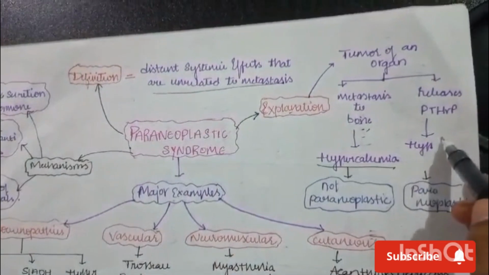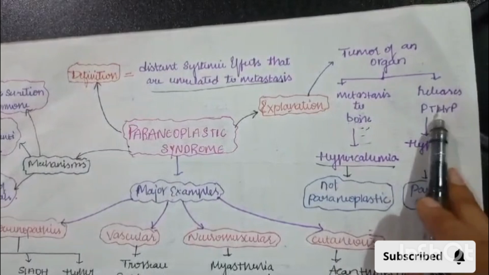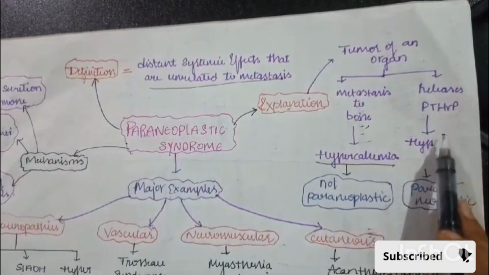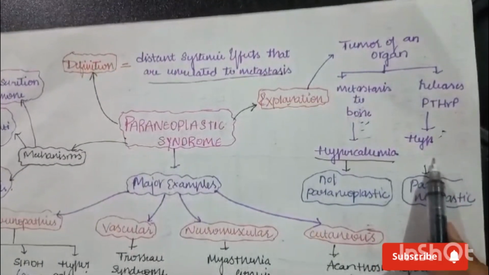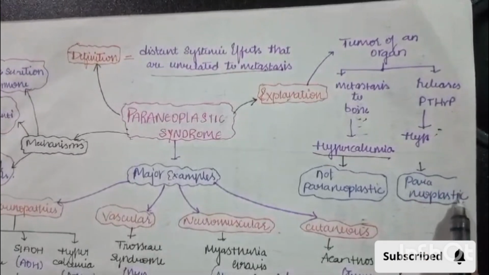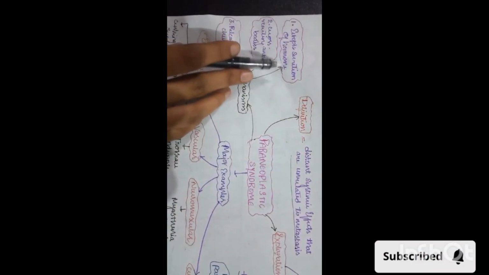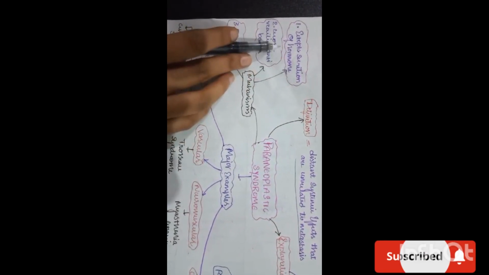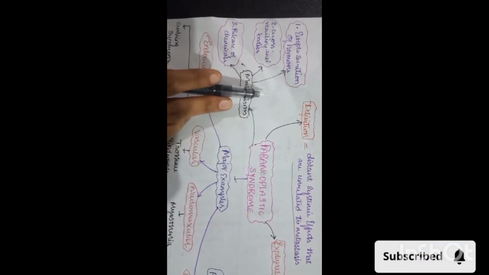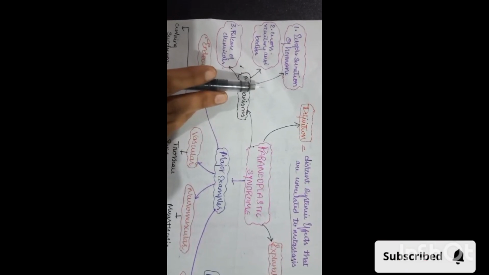So let's move to a similar example. Here, a tumor of an organ releases a chemical called parathyroid hormone related protein. This hormone acts on the bone, releasing calcium into the blood, which will cause hypercalcemia. So we can call it a paraneoplastic syndrome. Now, in mechanism, the first one is ectopic secretion of hormone. As I have explained, for example, if there is a tumor that secretes ACTH or PTH, that is parathyroid hormone, it causes distant systemic effects related to that hormone, and that is nothing but paraneoplastic syndrome.